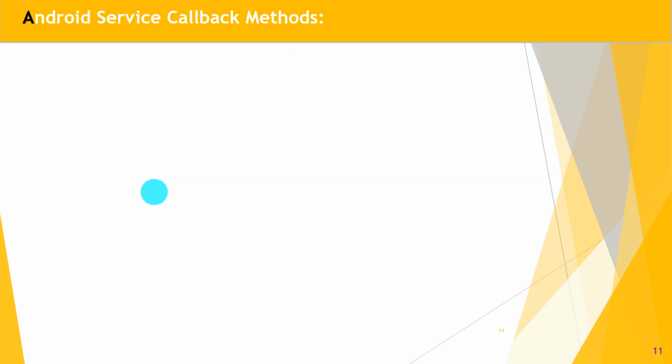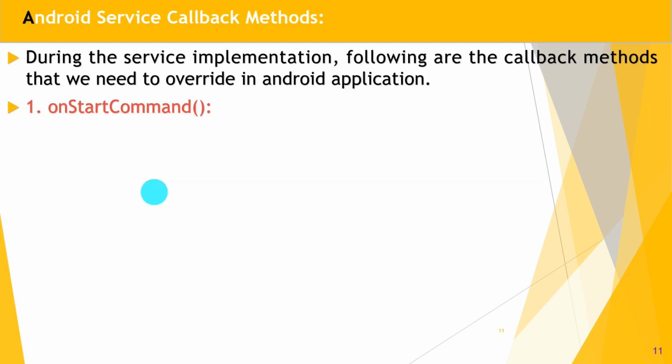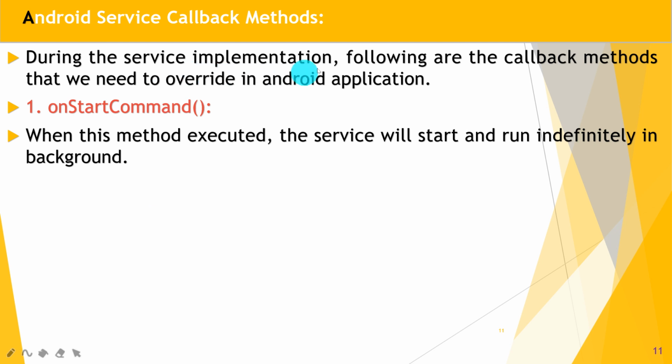Next, Android service callback methods. During the service implementation, following are the callback methods that we need to override in our Android application. So the first method is onStartCommand. When this method is executed, the service will start and run immediately in the background. So this is the most important method.